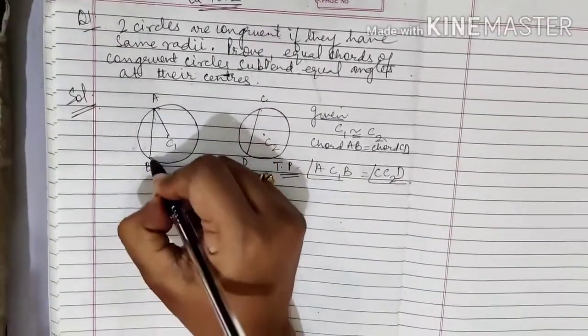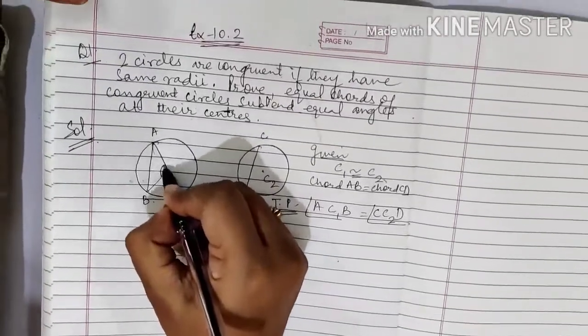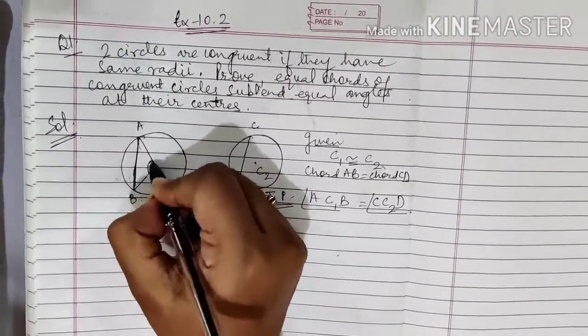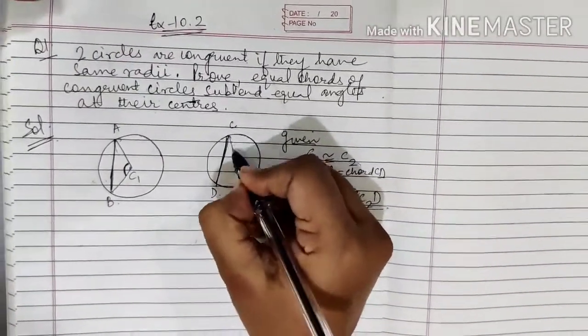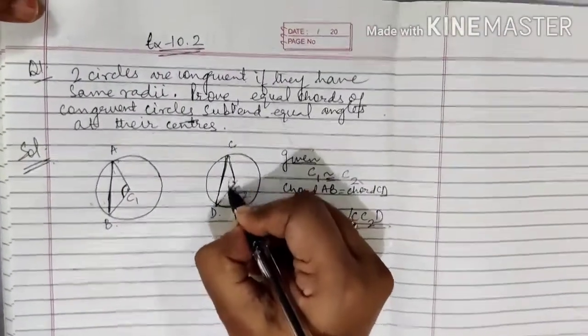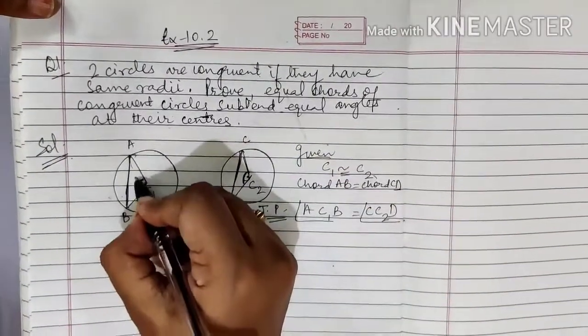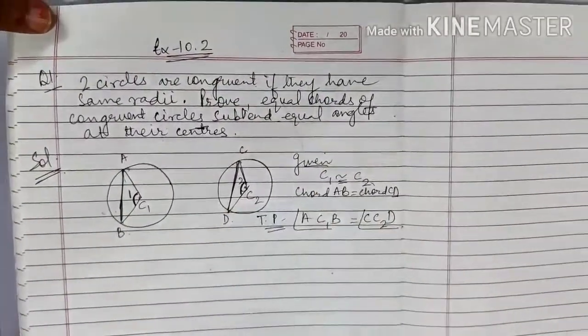Please check it out. This is the angle made by chord AB at the center. Similarly, chord CD is making this angle at the center, and let us mark them 1 and 2.